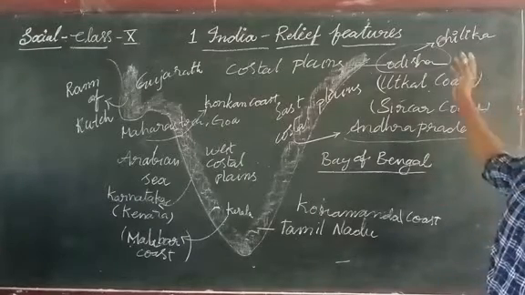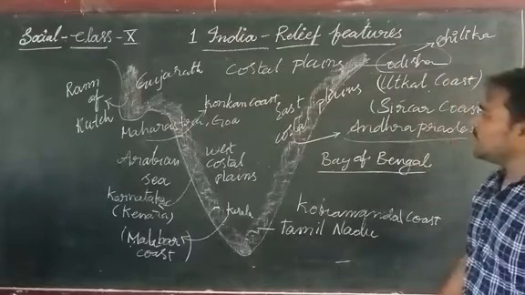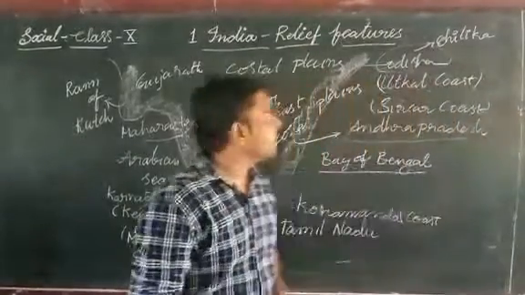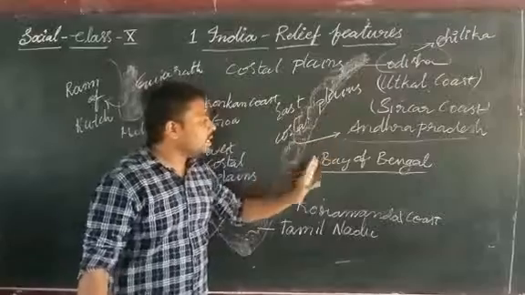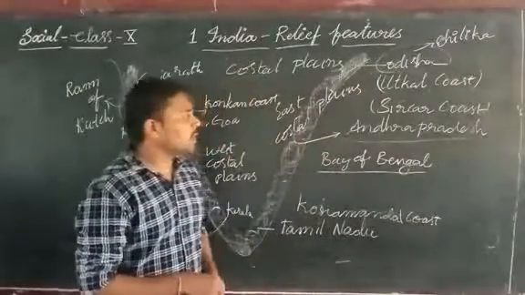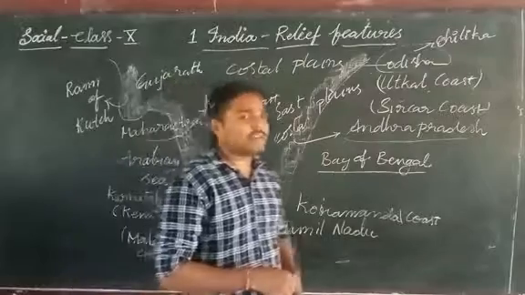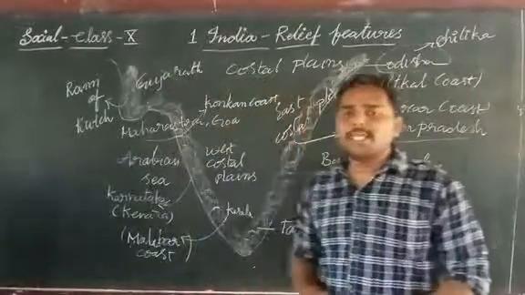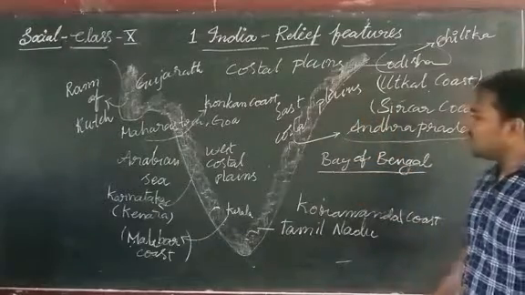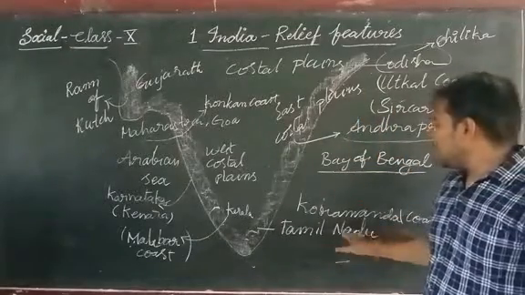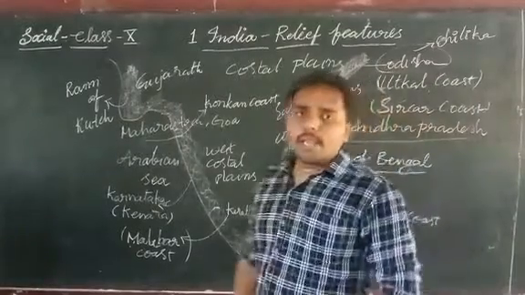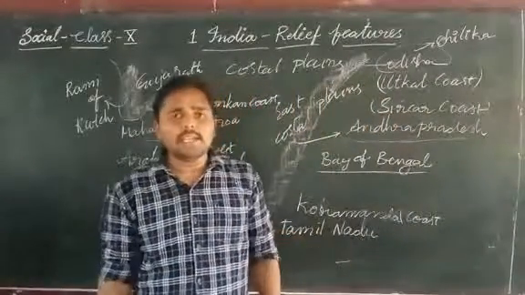The famous lakes in these east coastal plains are Chilka Lake in Odisha, and Pulicat Lake and Kolleru Lake, which are very famous for bird migration in Andhra Pradesh. These are the types of coastal plains in India.